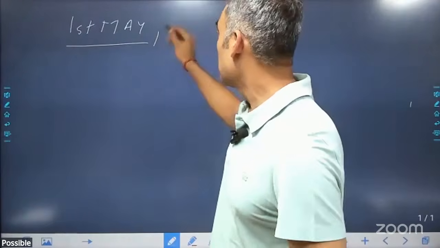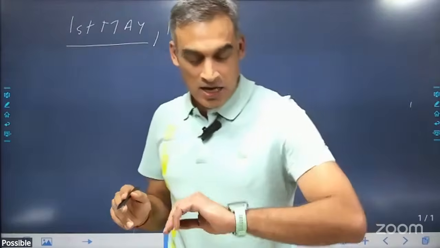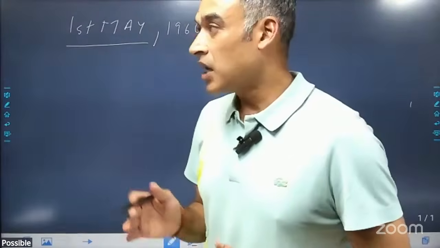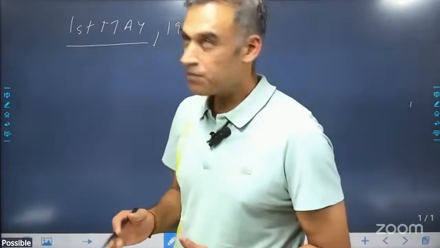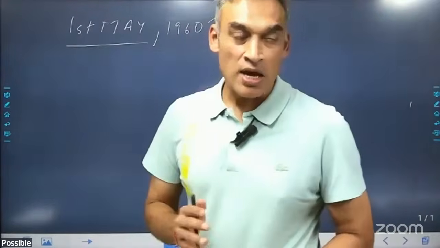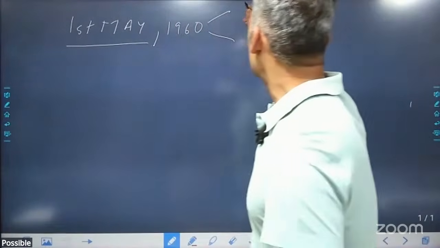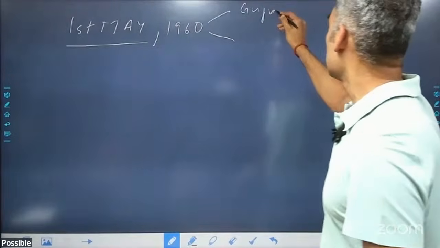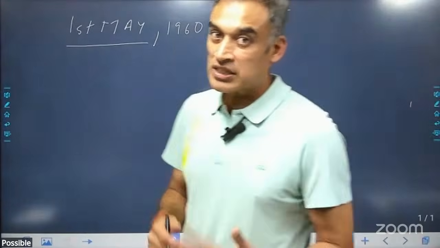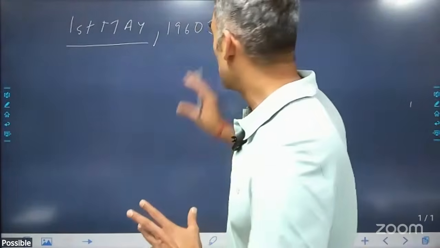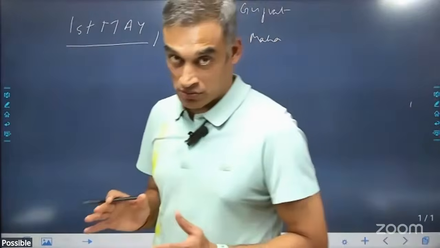On the 1st of May, 1960, Gujarat and Maharashtra were carved out, and this was earlier called Bombay Presidency, right? In fact, in the month of May, we have three important state days. Both these states were carved out on the basis of language, right?